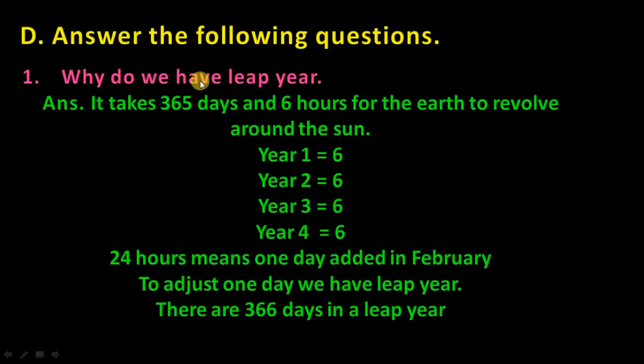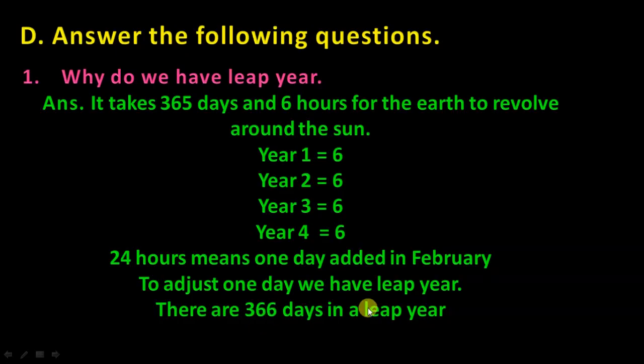Now the first question: why do we have a leap year? It takes 365 days and 6 hours for the earth to revolve around the sun. So the earth takes 365 days and 6 hours to complete its movement around the sun. So first year 6, second year 6, third year 6, fourth year 6. 6, 12, 18, and 24. So every fourth year, the extra 6 hours add up to 24, and we add one day into February. To adjust one day we have a leap year.